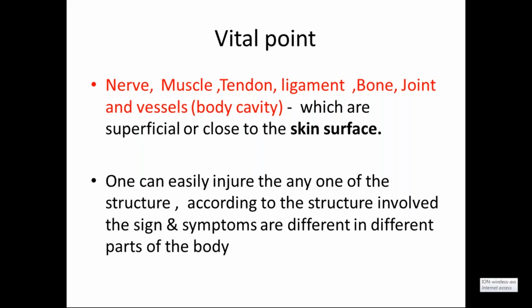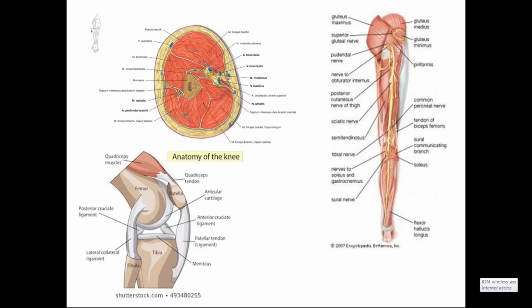Is it clear? I am just briefing yesterday's points, and all this is about showing the complex structural arrangement. When we take the cut section of the arm, or the dissected part of the lower limb, you can see the distribution of nerve and the arrangement of muscle, bone, ligament and tendon all together. There is sannipata. So this diagram explains what sannipata, or junction, is: the junction of all these structures.